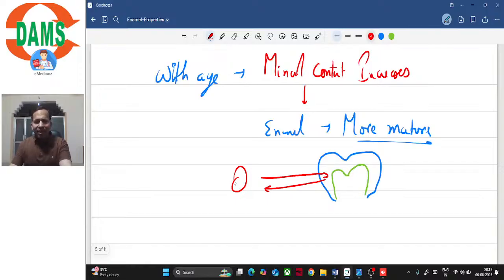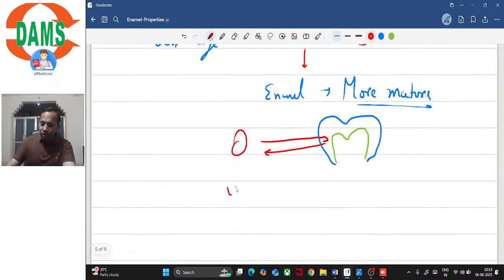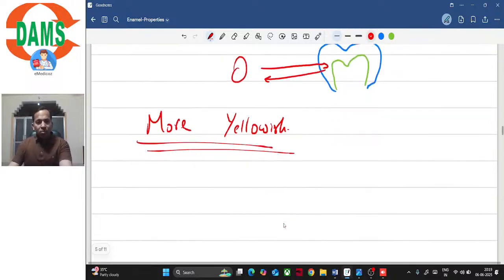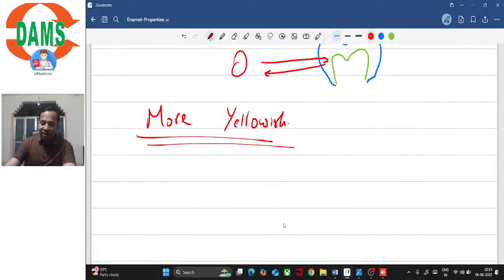So as the enamel ages, it becomes more yellowish. Initially it is more towards white, and as it ages, it becomes more towards yellow. All because of the increase in the mineral content, or the increase in the maturity of enamel, right? So someone might ask you, what is the refractive index of enamel, since we are saying that it is a translucent tissue?